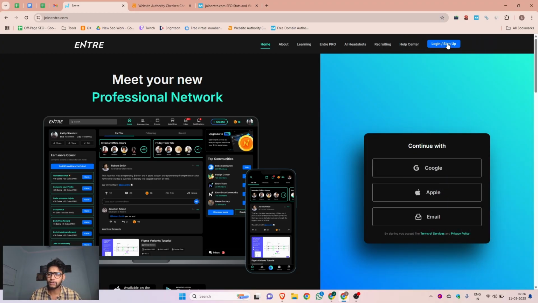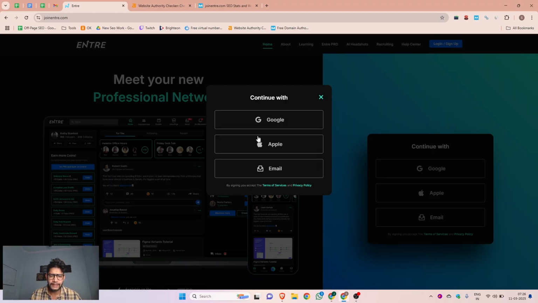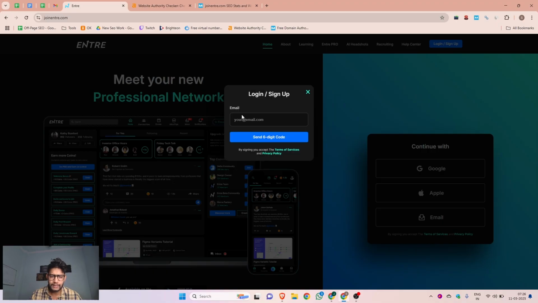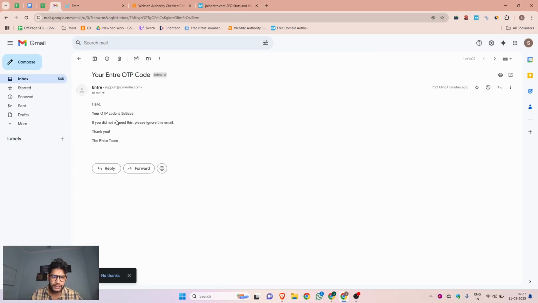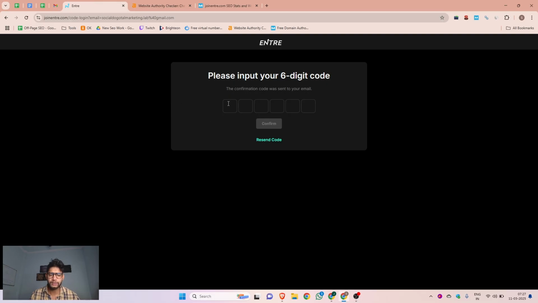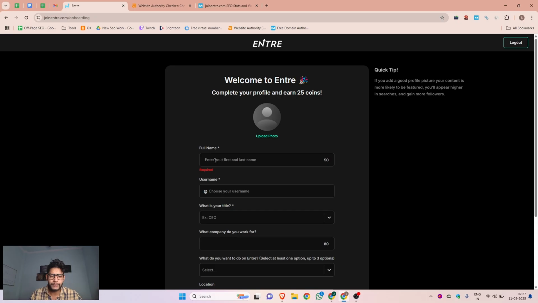First, you click on the login and sign up button. There are two to three options you can consider according to your preference. I can proceed with email, so there you put your email address, then click on send 6-digit code. After this, it will send you the verification code over your Gmail. So you can check, I received it. You can copy the OTP and paste it here, then click on confirm.